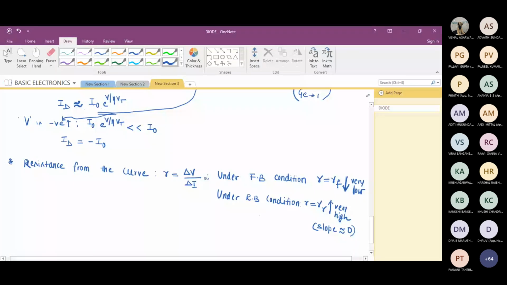So understand, when we use a diode in a circuit, under forward bias condition, practically we may get resistance in ohms. But under reverse bias condition, practically we may get resistance value either in kilo ohms or mega ohms, a high value. Theoretically, ideally speaking, RF value must be, what should I write?